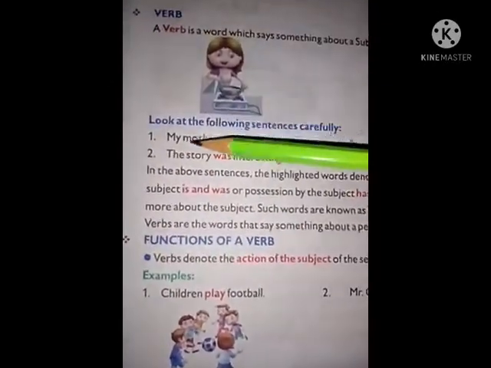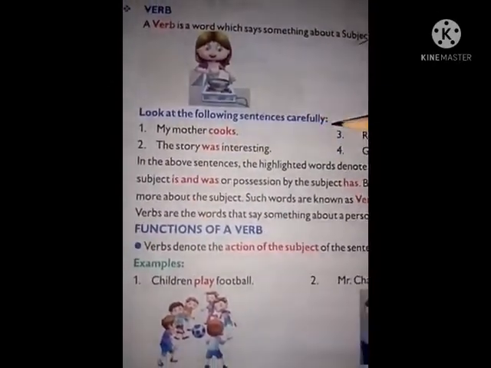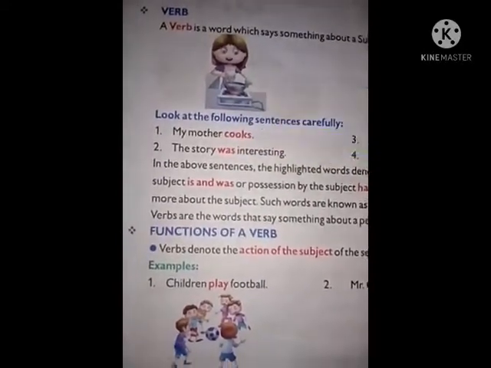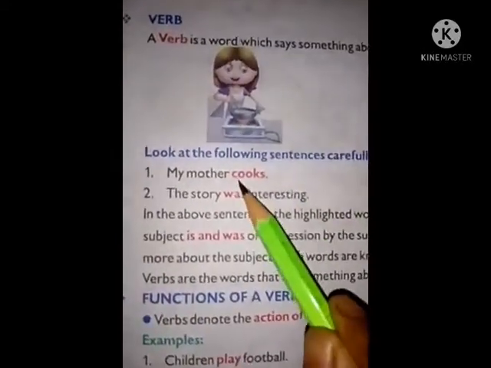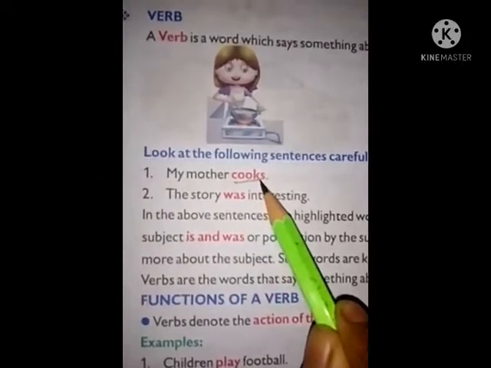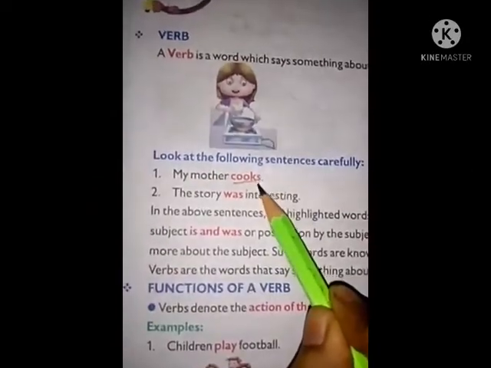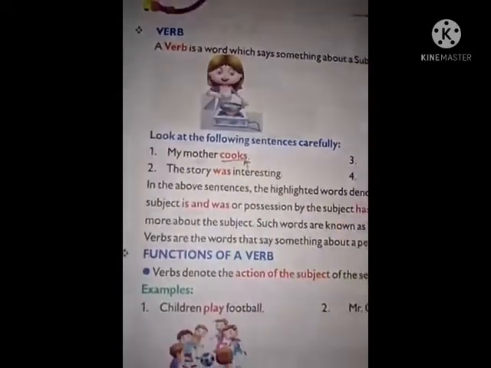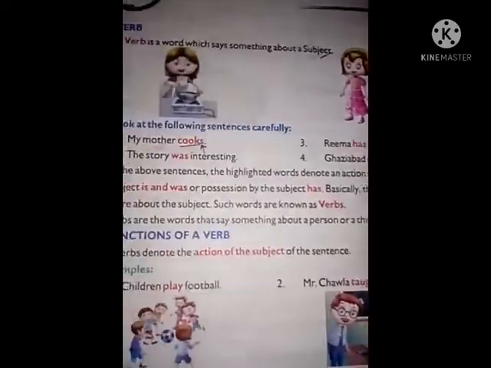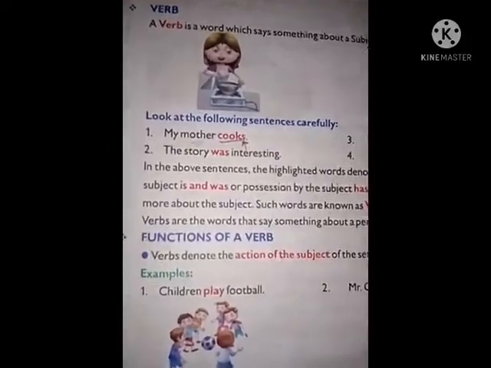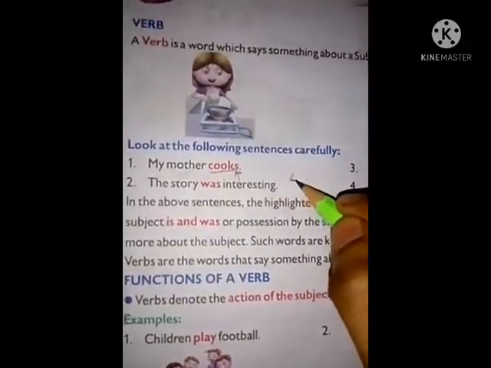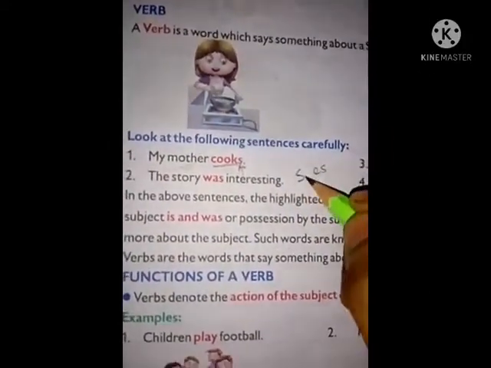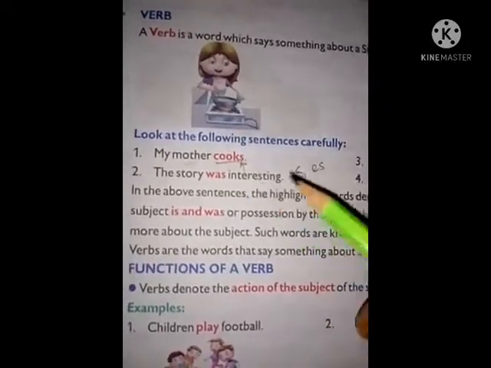Okay, now look at the following sentences carefully. My mother cooks. Here the verb is cook. Why is s here? Because my mother is third person singular number. You have to use s and es after the verb in case of third person singular number.